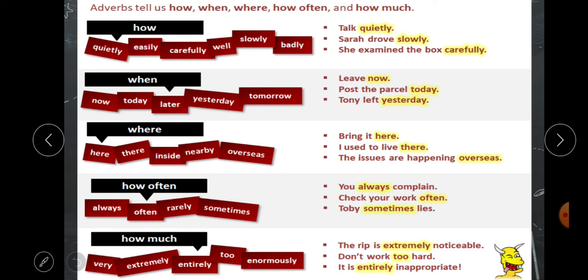Examples: here, there, inside, nearby, overseas. Next is how often. How often means adverb of number: always, often, rarely, sometimes. Next is how much, which means adverb of degree: very, extremely, entirely, too, enormously. So these are some extra examples with types of adverbs. Here the interrogative adverb is not given.